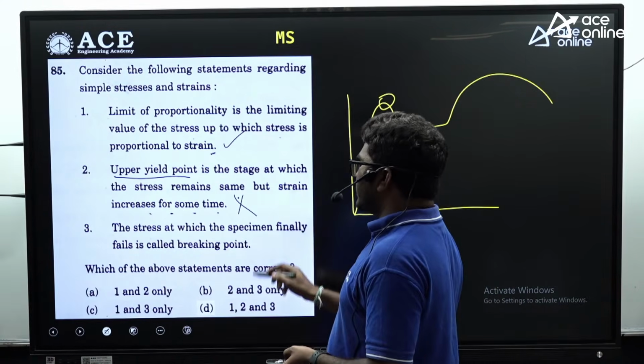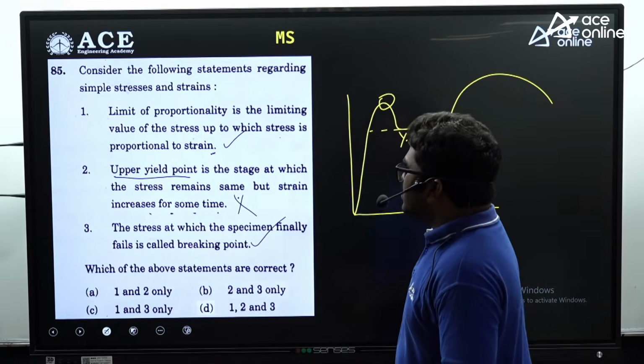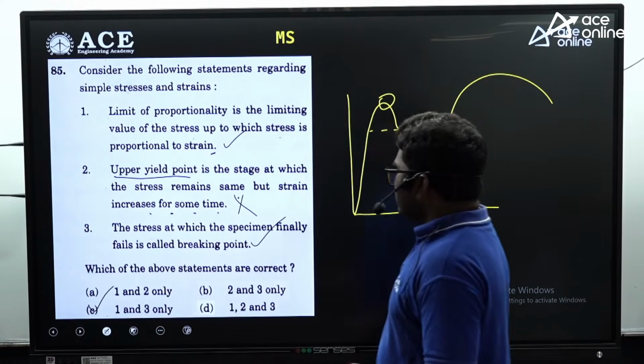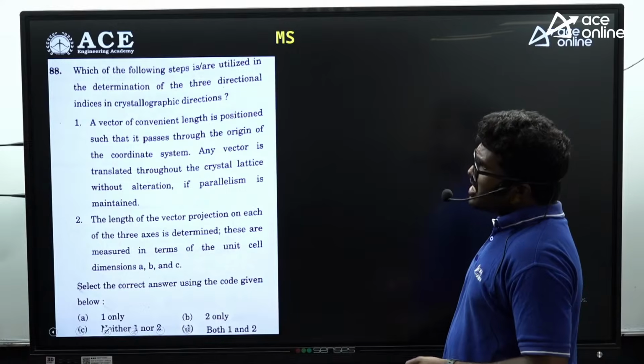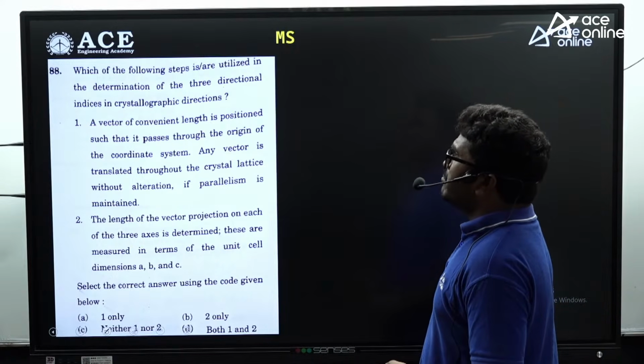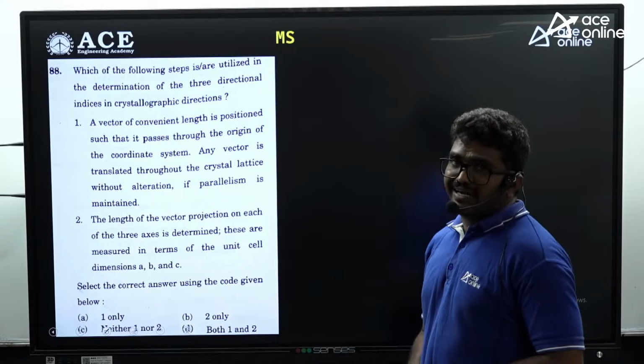So this is not correct, and the third point is correct. So I can say that 1 and 3 are the correct ones for this question. Okay, right. Now, which of the following steps are utilized in the determination of three-dimensional indices in crystallographic directions?